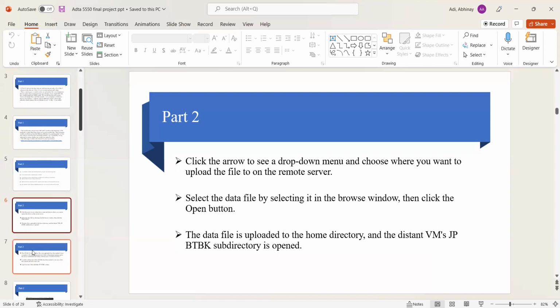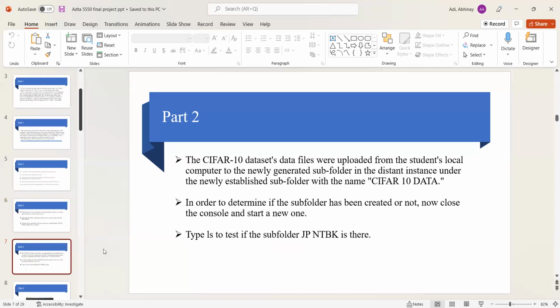And in the next slide, we can see the CIFAR data set data files were uploaded from the student's local computer to the newly generated subfolder in the instance, under the newly established subfolder with the name cifar10 data.